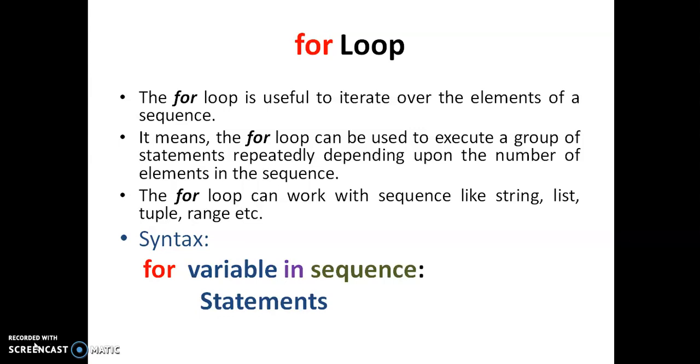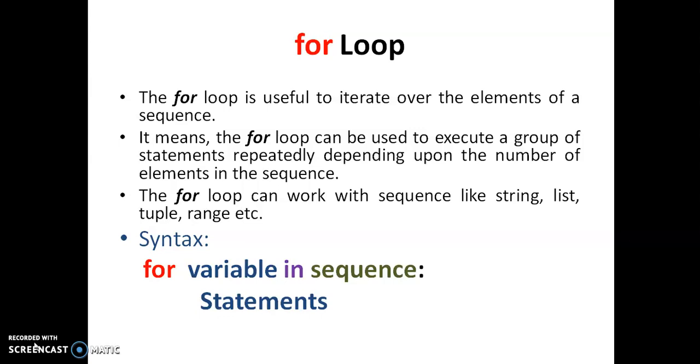Okay, here we are starting with the iterative statement, the for loop. The for loop is for iterating through a list of elements. This is generally used whenever you iterate through a list of elements, or a sequence of elements, or a collection of elements; then we can go for the for loop.